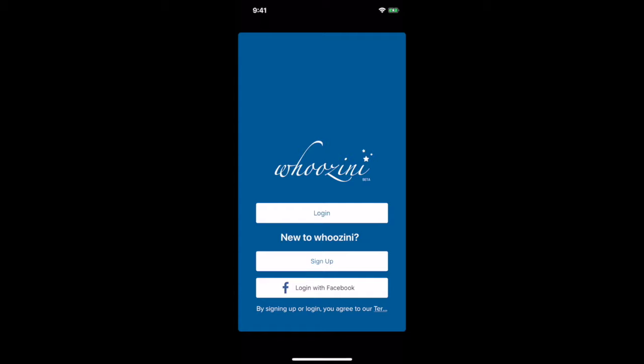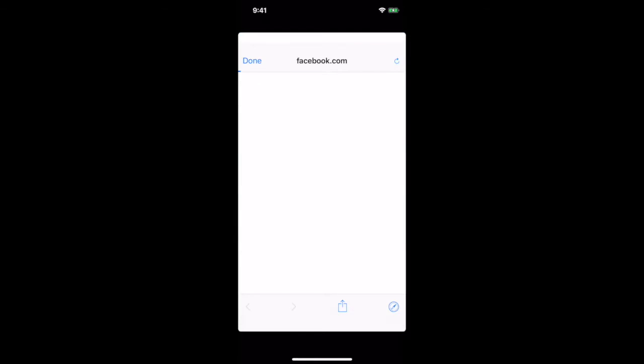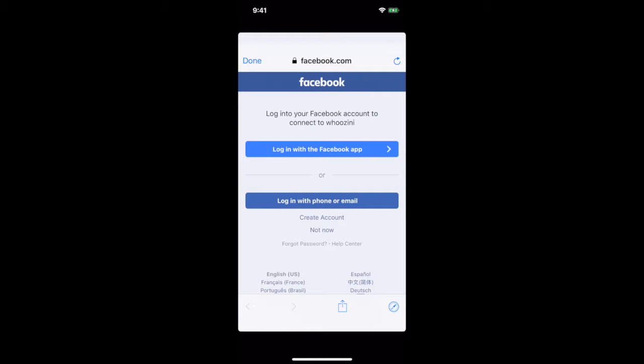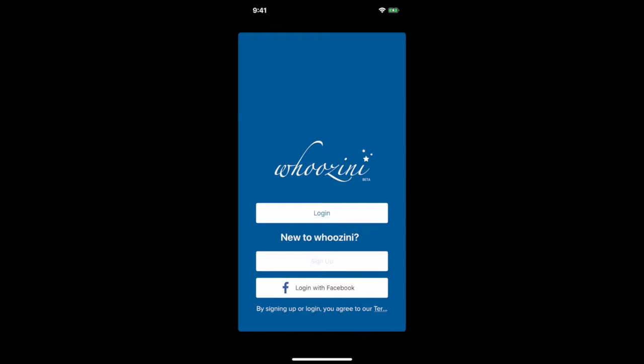Once you open the app, log in either with your Facebook or sign up using your email and then log in using that.